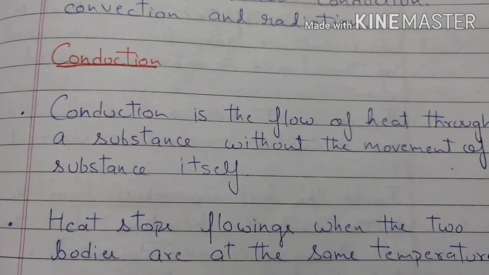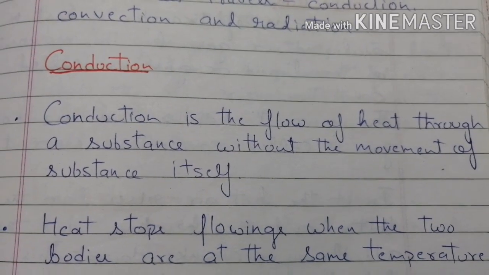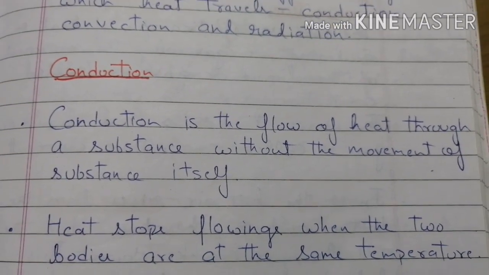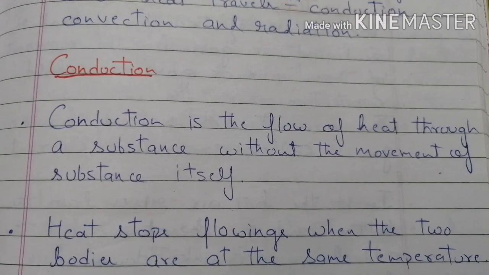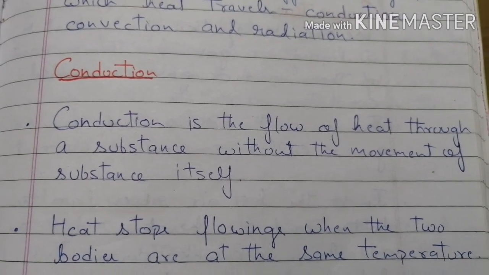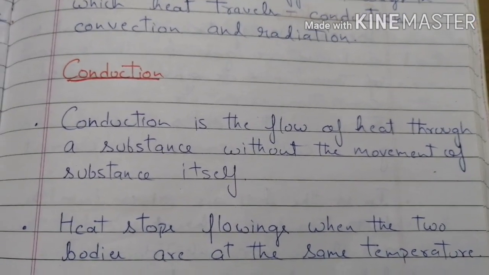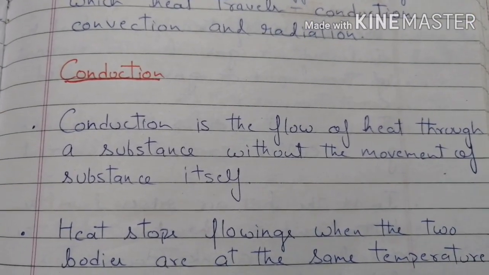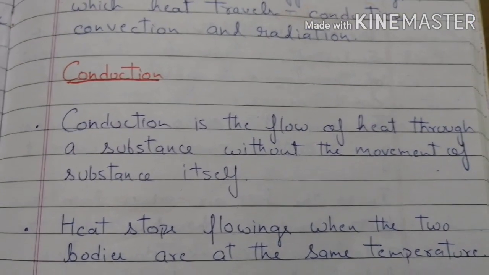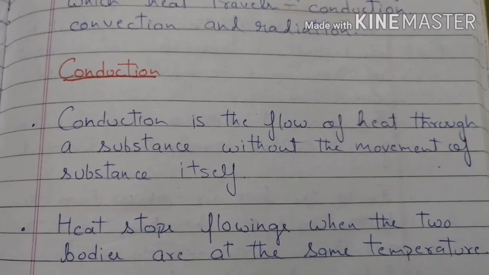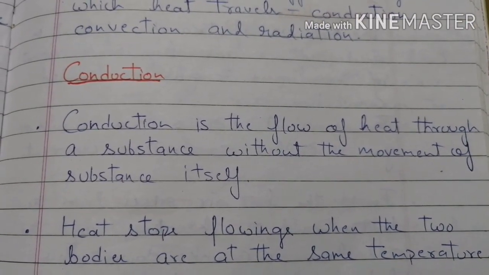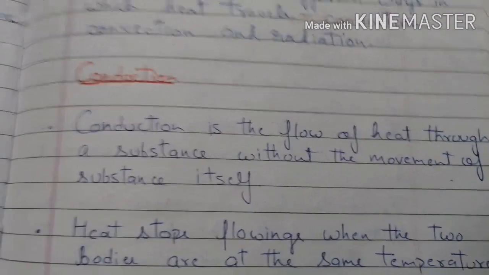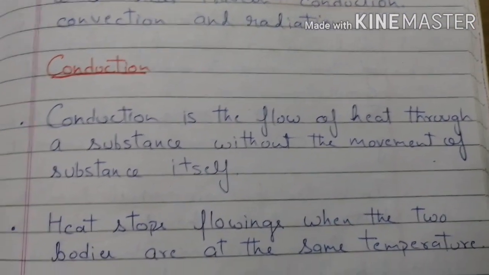What is conduction? Conduction is the flow of heat through a substance without the movement of substance itself. Particle to particle heat is transferred in this case, but the substance is not moving itself. Mostly it happens in the case of solid. If I heat a solid rod, a metal spoon or something, by conduction the heat will travel.